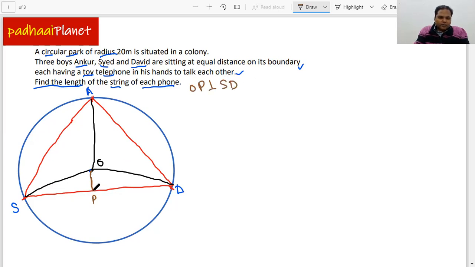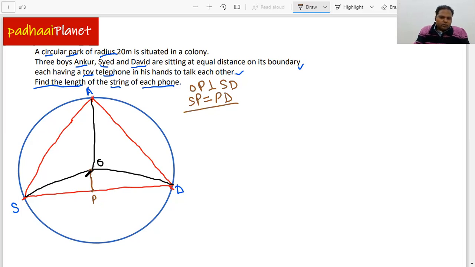That means P is going to be the midpoint of the chord SD. So SP is equal to PD, because we already know any perpendicular dropped from the center of the circle on any of the chords bisects the chord.